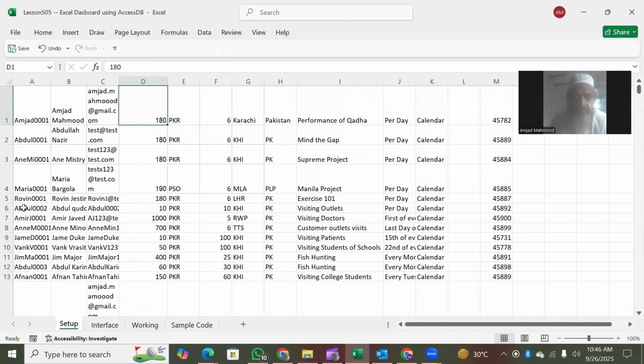For example, this Abdul Qadir has to visit 10 outlets per day, and if they remain outstanding at the end of his tenure, then some rate is multiplied with that to give him a financial fine or penalty. You can use it for different purposes.